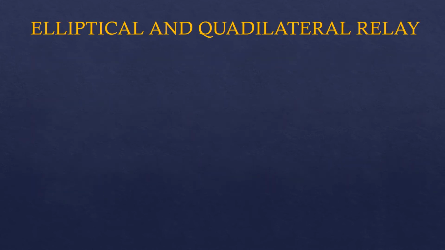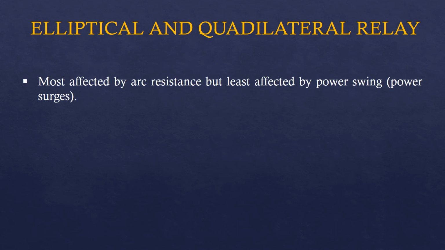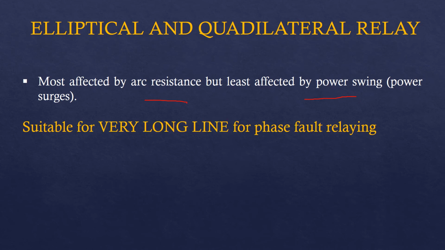Talking about the elliptical and the quadrilateral relay, these are also mostly affected by arc resistance and least affected by the power swing just like Mho relay, and therefore these two relays are used for very long line for phase fault relaying.